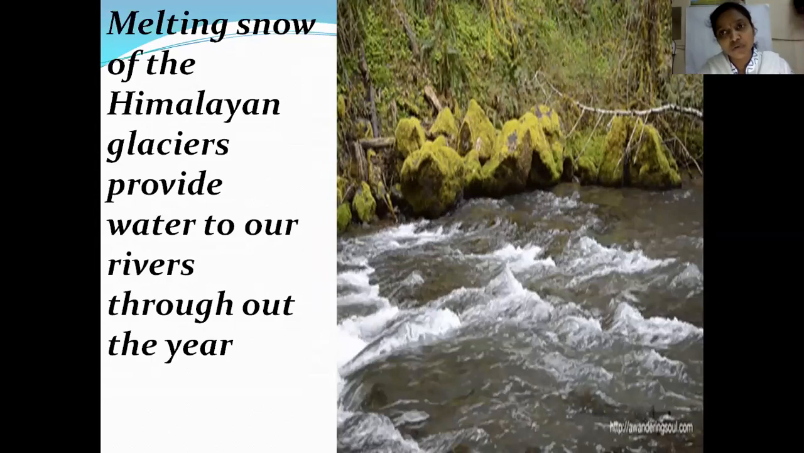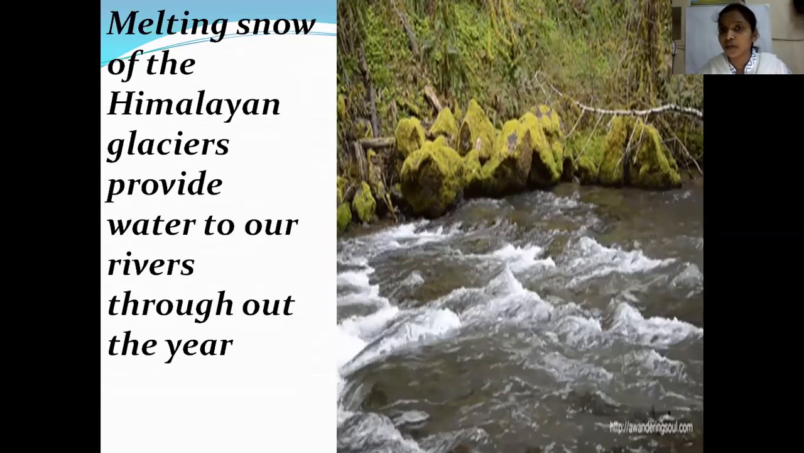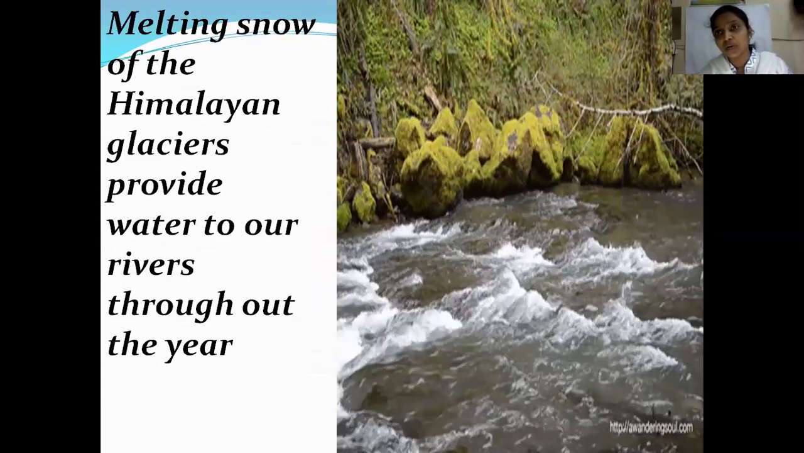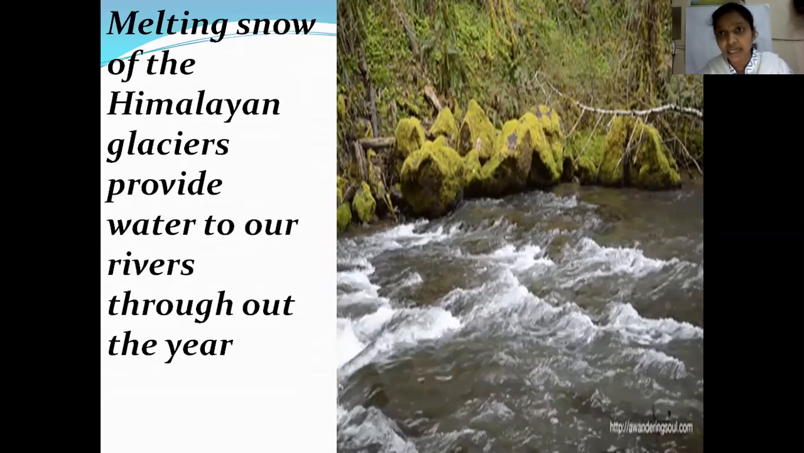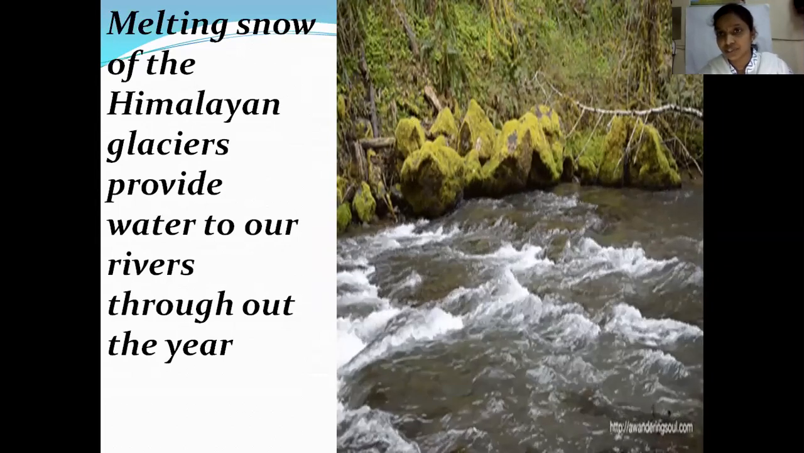Okay, so now we will learn about seasonal rivers. I'll tell you what they are. Seasonal rivers have water only during the rainy season and sometimes during the winter season. But when the summer season comes, most of these rivers dry up, like our Krishna and Godavari.